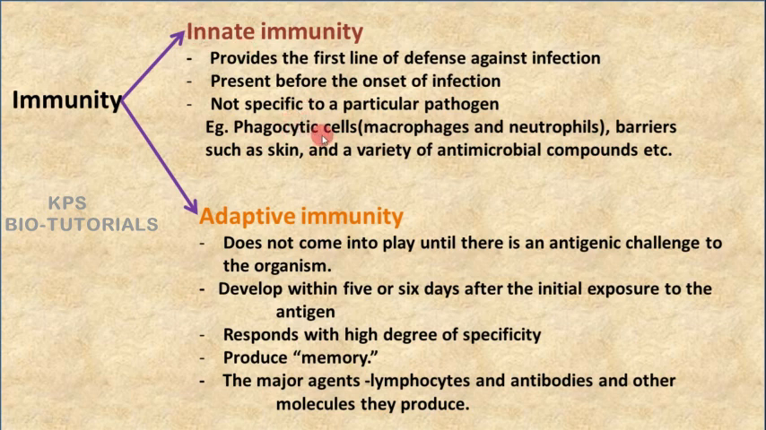And barriers such as skin and a variety of antimicrobial compounds are also examples of innate immunity. The skin can prevent the entry of pathogens. When there is a wound in the skin, the pathogens may enter through that wound, but through perfect skin pathogens cannot enter the body.